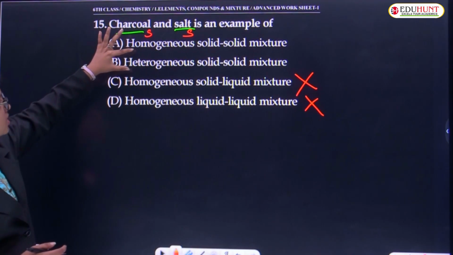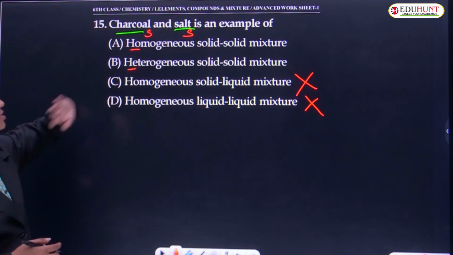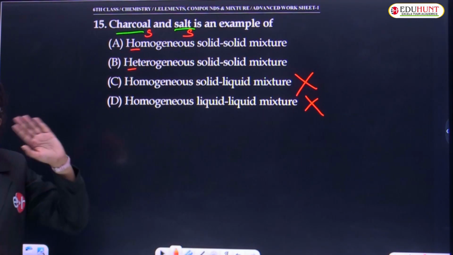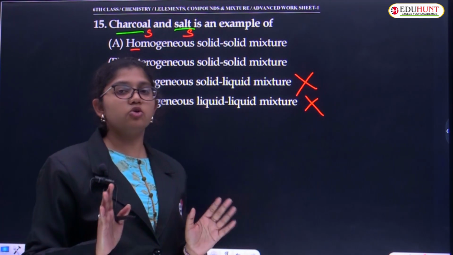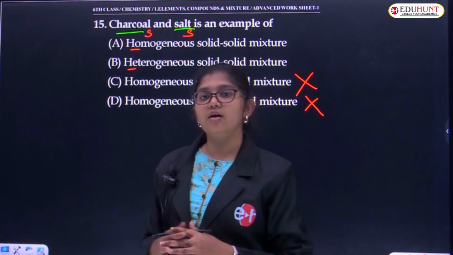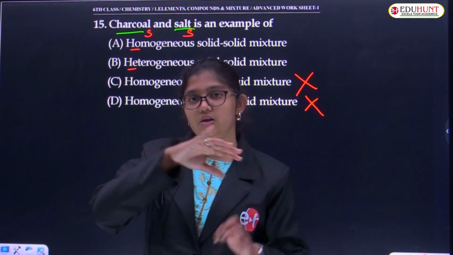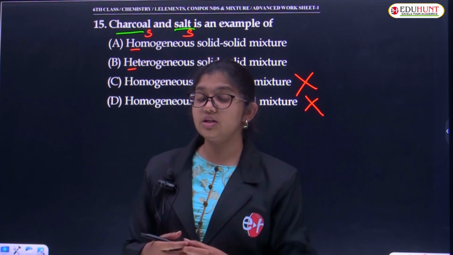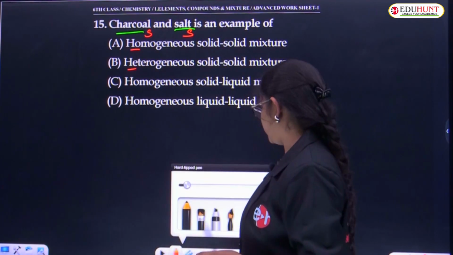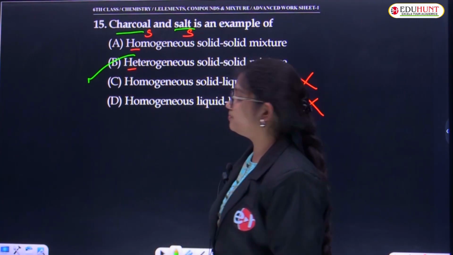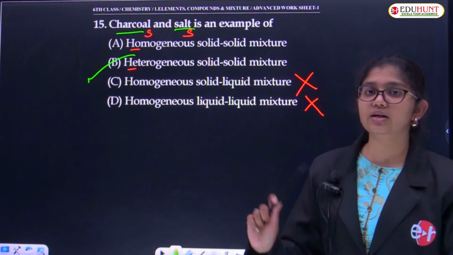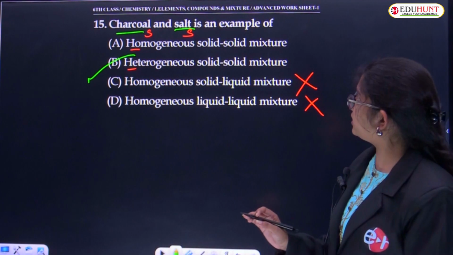But here the given options are homogeneous and heterogeneous. Come on, do it. If I mix charcoal and salt together, will both be dissolved completely, or can I easily pick charcoal and salt separately? Okay, there is a difference between them. So it is absolutely a heterogeneous mixture. Heterogeneous solid mixture. Okay, clear with that? Good.